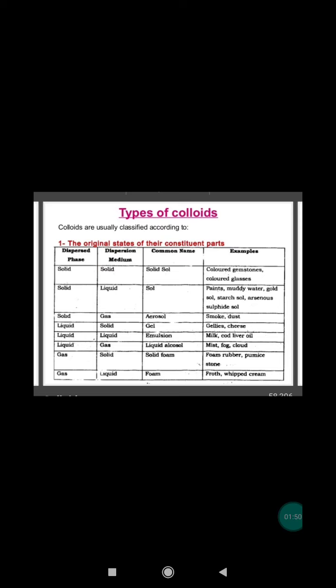Now, types of colloids. Dispersed phase and dispersion medium can be solid, liquid or gas. Therefore, a total of 8 types of colloids are possible depending on the physical state. A gas mixed with another gas does not give a colloidal system because gases mix with each other to give a homogeneous mixture. The 8 types of colloids are foam, solid foam, aerosol, emulsion, gel, solid aerosol, colloidal solution and solid sol.